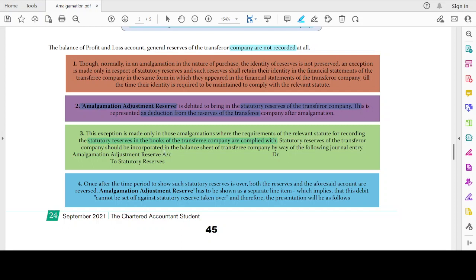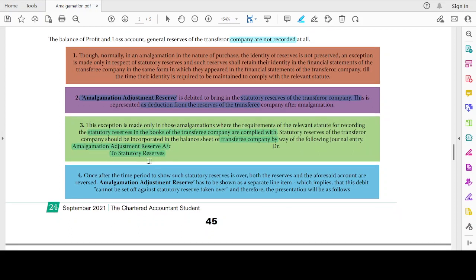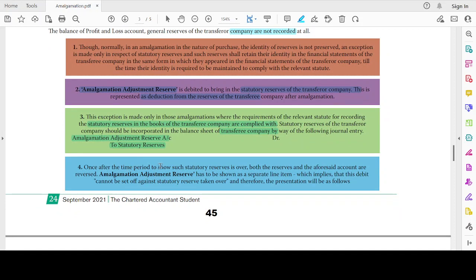Statutory reserves of the transferor company should be incorporated in the balance sheet of the transferee company by way of the following journal entry: amalgamation adjustment reserve account to statutory reserve account. Once the time period for showing the statutory reserves is over, both the reserve and the aforesaid amount are reversed. Amalgamation adjustment reserve has to be shown as a separate line item, which implies that this is a debit.